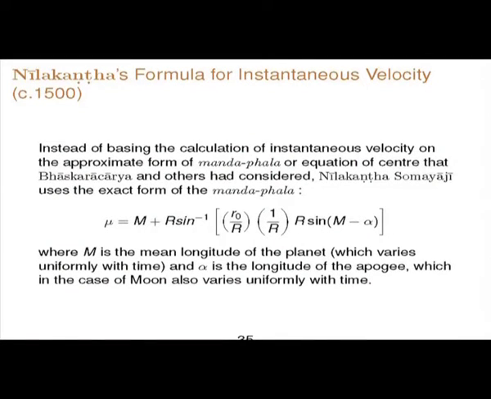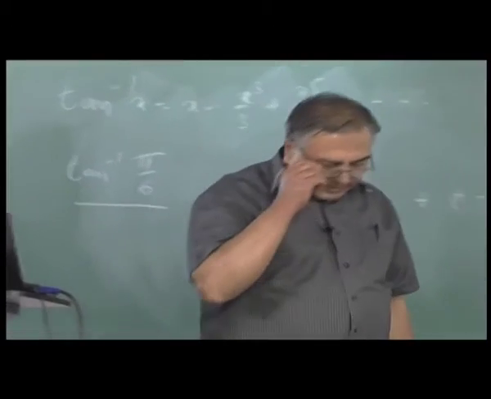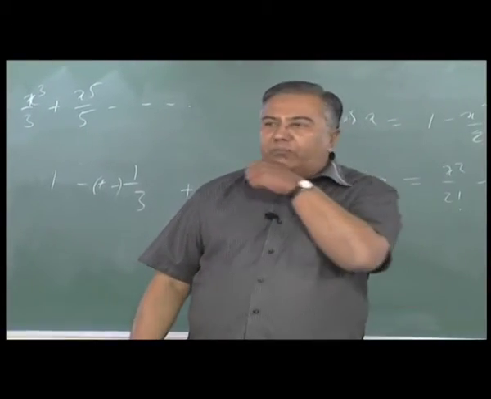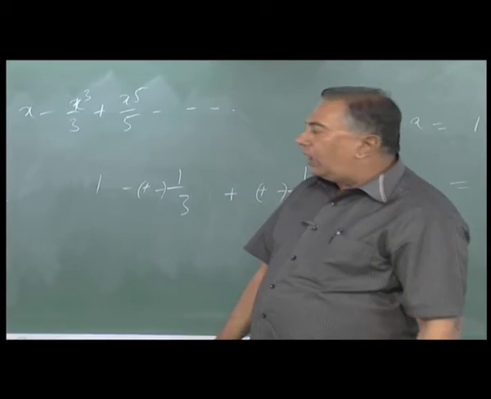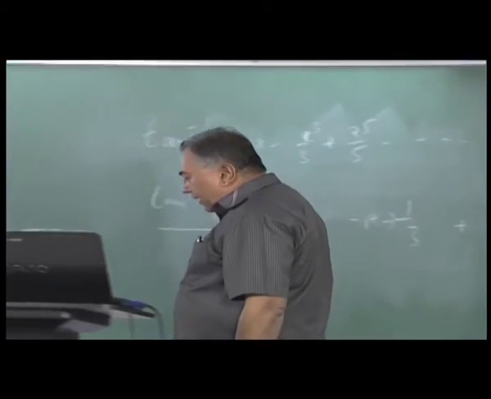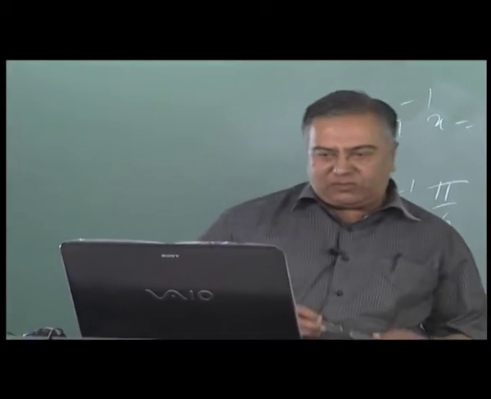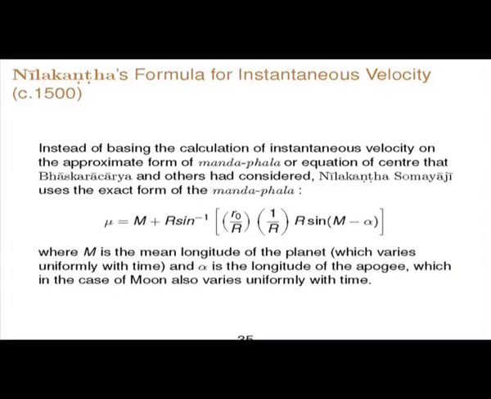Now we will finally go into a topic which was the question of the instantaneous velocity. What was the kind of improvement that was done by the Kerala astronomers to what Bhaskara had done earlier. So Bhaskara had used the equation of center in the simplest form, but the actual equation of center is something like this. It's sine inverse of R sine of the anomaly. This is the mean value, this is the apogee, and these are the coefficients. This is the mean epicycle, this is the mean longitude. So this is the anomaly, the difference between the mean longitude and the aphelion or the apogee depending on the object for which you are writing the equation of center.